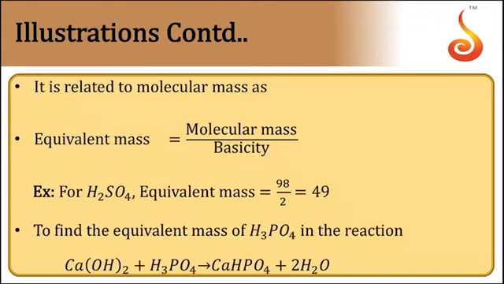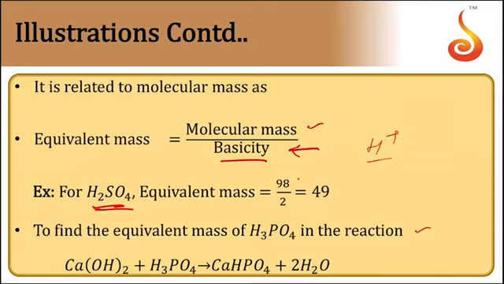Let us take examples for this now. The formula comes in this way: the equivalent mass is equal to the molecular mass of the acid by basicity. Basicity means the number of replaceable H plus ions in the acid. For example, for sulfuric acid, replaceable H plus ions are 2, so basicity is 2. So its molar mass 98 by 2 is equal to 49. It also depends upon the reactions. Say for example, in the following reaction, calcium hydroxide plus phosphoric acid.